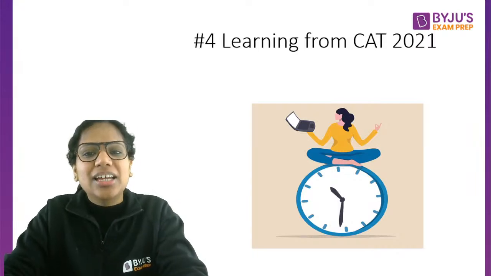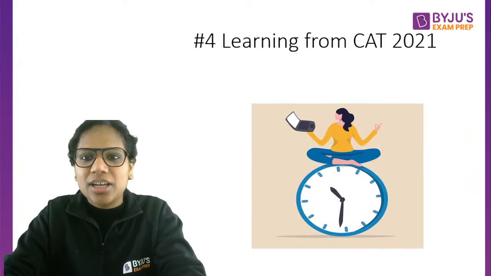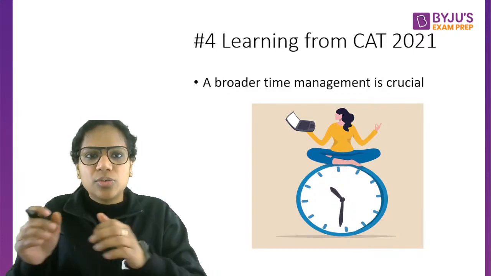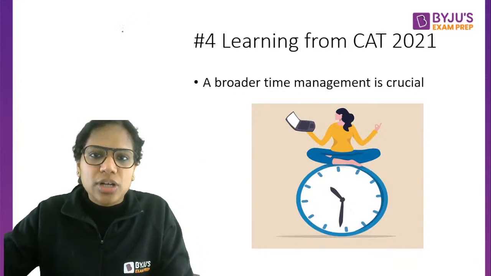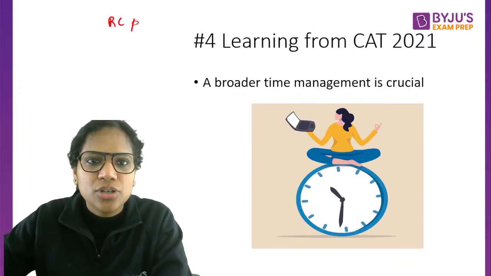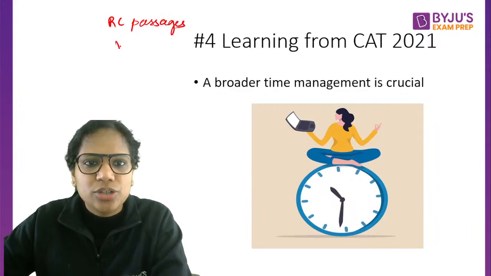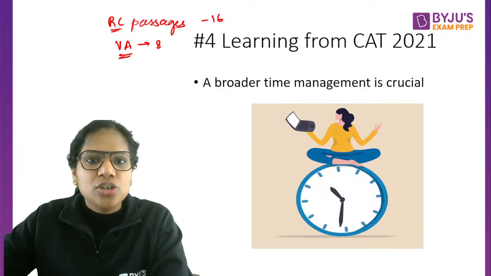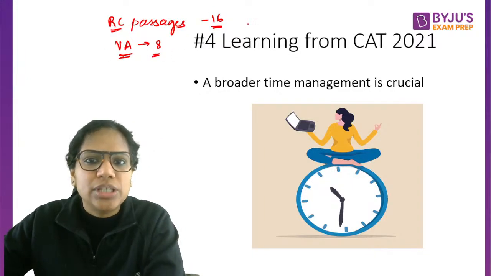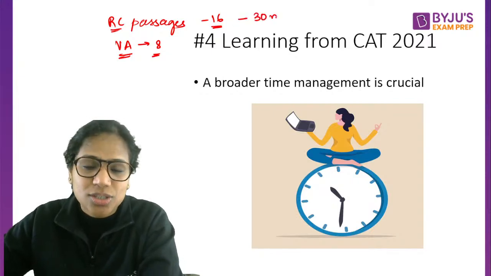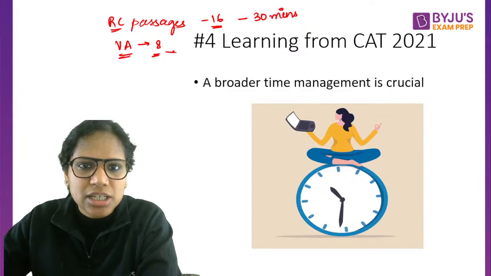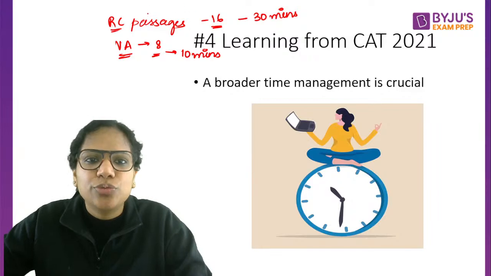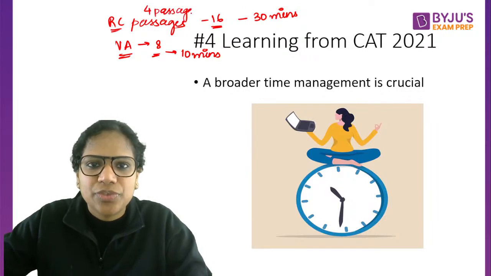Okay. Now, the next learning is that a broader time management is essential. Okay, so what I've realized is that, let's say you have decided that first I'm going to attempt all the RC passages, then I'm going to go to the VA section, the 8 questions there, right? So how much time would you devote to these? So usually I've seen this, that students keep 30 minutes for this and 10 minutes for this. This is what I've usually seen. They feel that, okay, for 4 passages, I need 30 minutes.